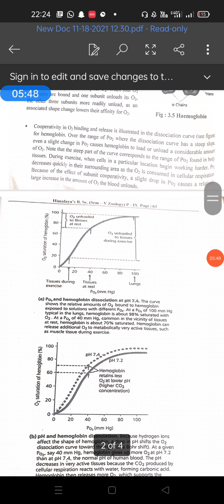The RBCs and blood plasma are involved in the transport of respiratory gases, that is, oxygen and carbon dioxide. In this way, there are generally three important events: transport of oxygen, transport of CO2, and cellular respiration. Transport of oxygen: 3% of the total oxygen is transported in dissolved state in plasma, and the remaining 97% is bound to the hemoglobin present in the RBCs.